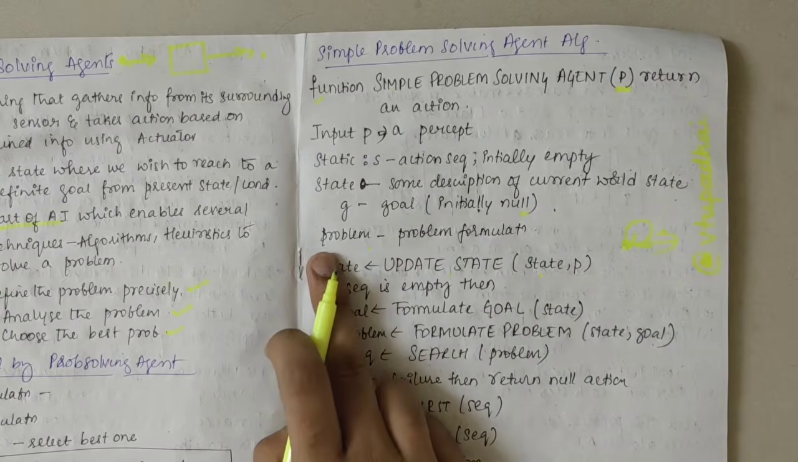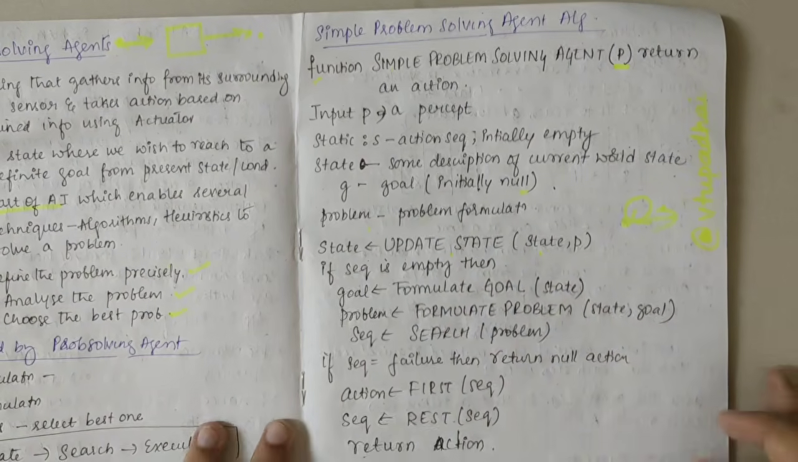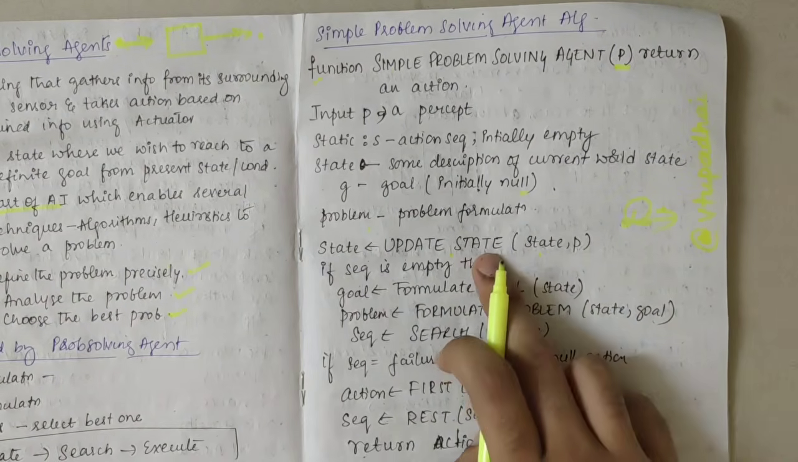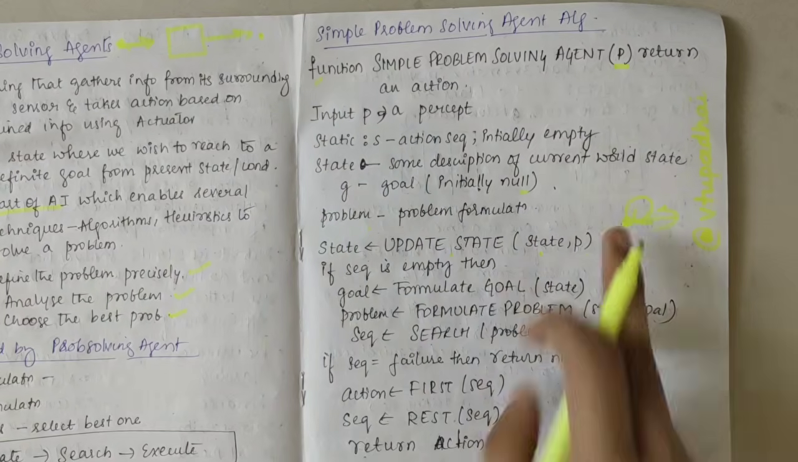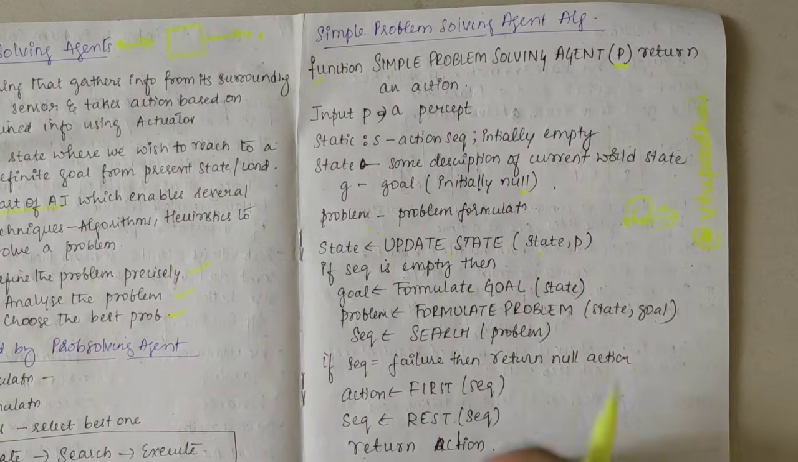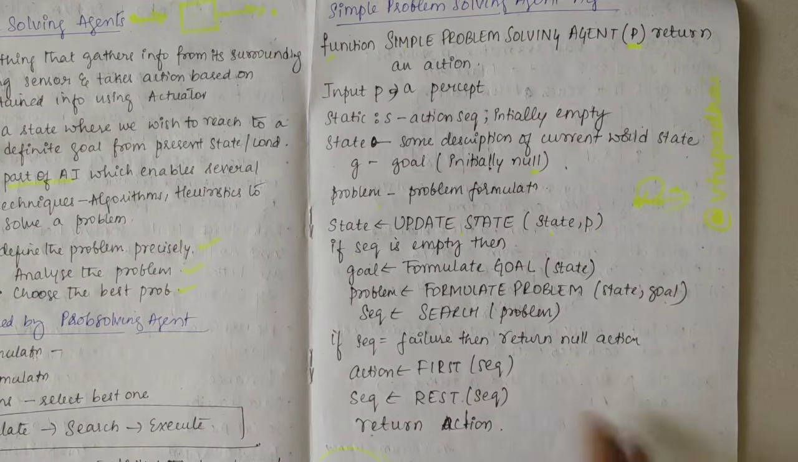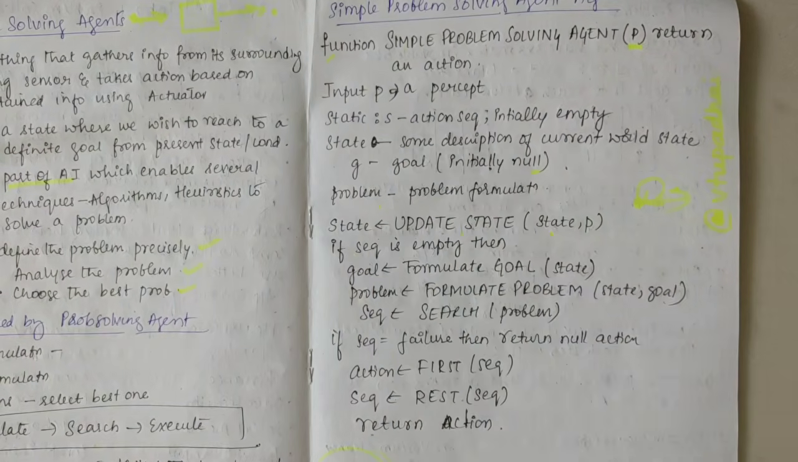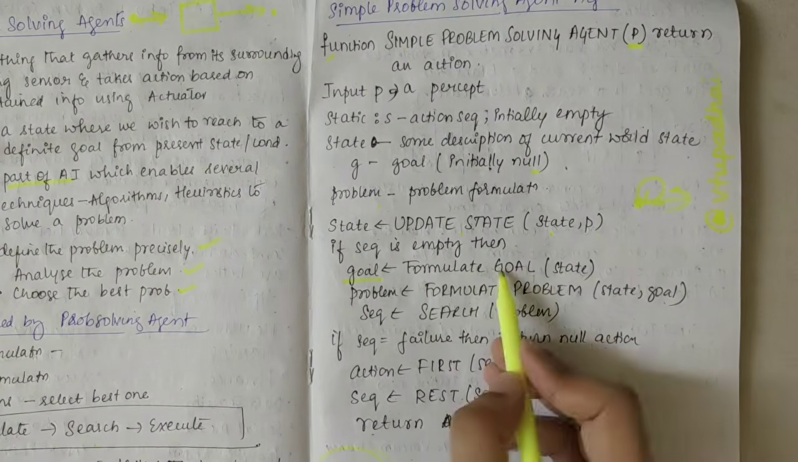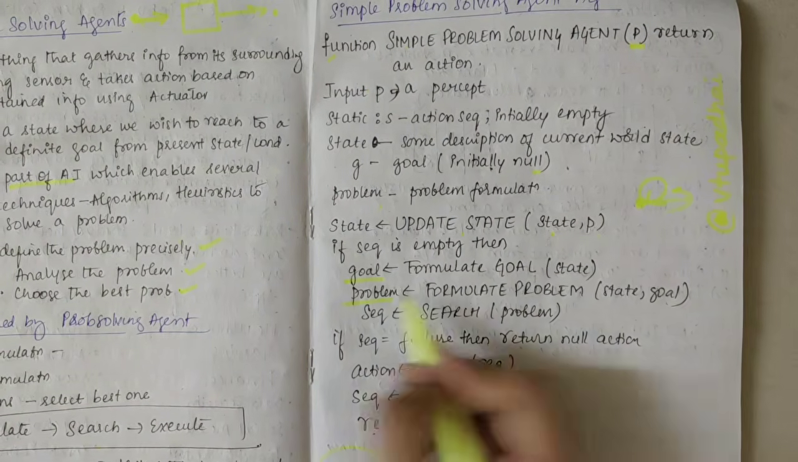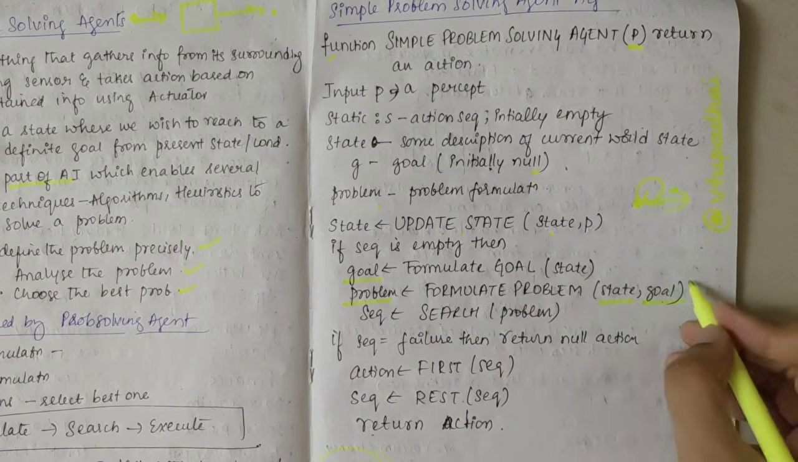And then we take the problem, and in the further step we'll formulate the problem. Firstly, we'll update the state to the current state which we are considering. The state as well as the percept would be taken. Then, if the sequence is empty, we first formulate the goal for the state, and then formulate the problem for the state, keeping the goal in mind.